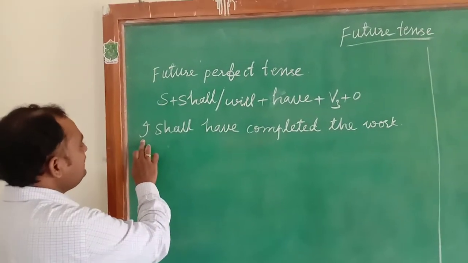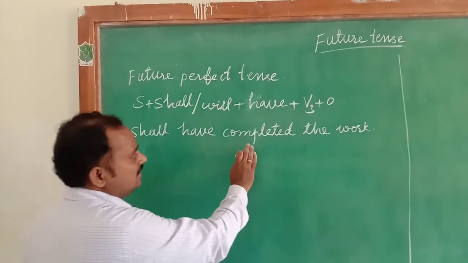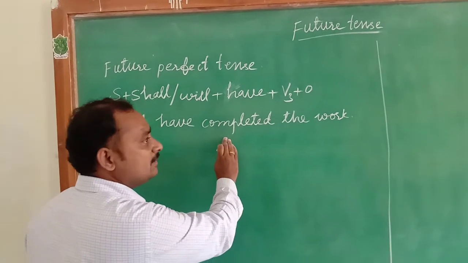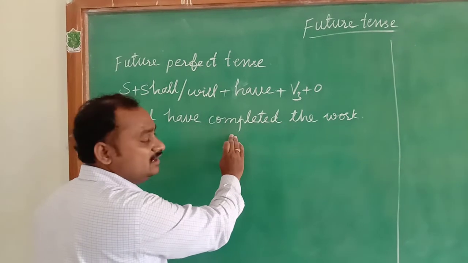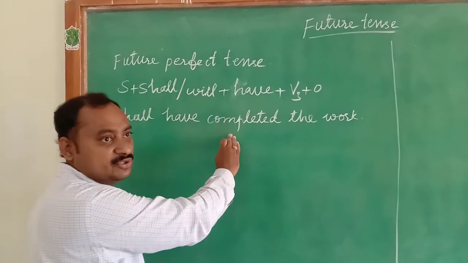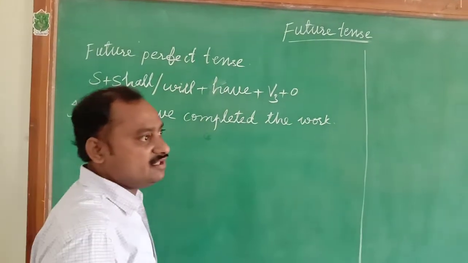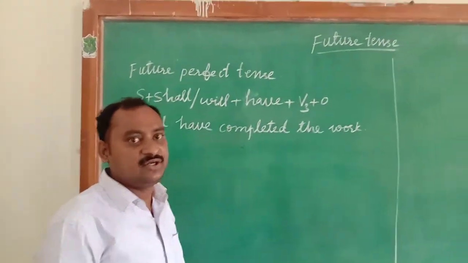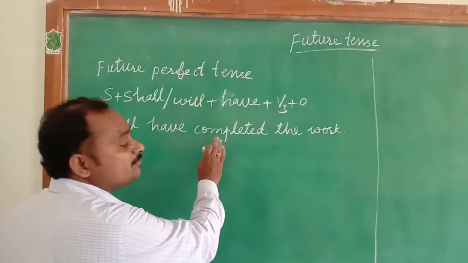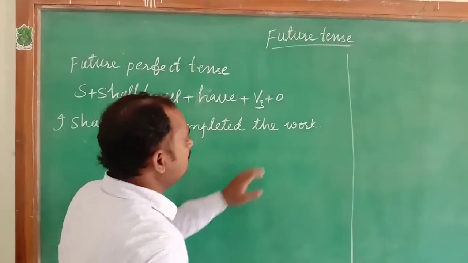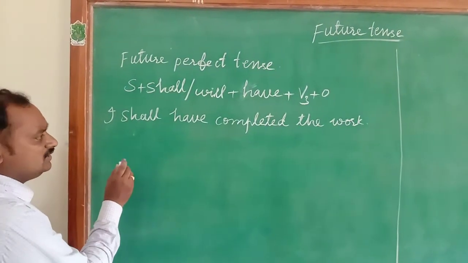Here the I is the subject, shall is the be form, have, completed is the verb third form. Complete is the verb first form. Completed is the verb second form. Completed is the verb third form. In our previous class, I already told you what the three forms of the verbs are, and I also sent you one PDF about the regular and irregular verbs. This is a regular verb: complete, completed, completed. Next, the work is the object. Now we will change this one into negative form.